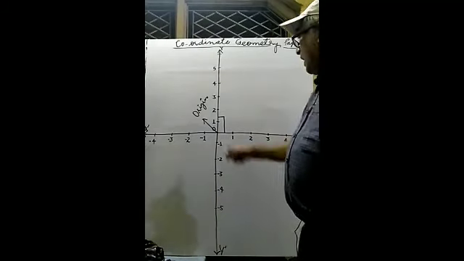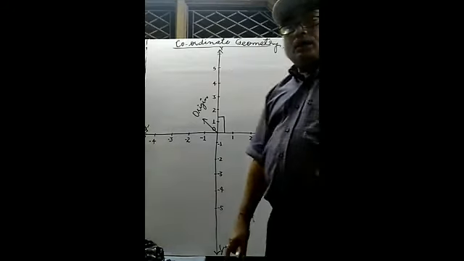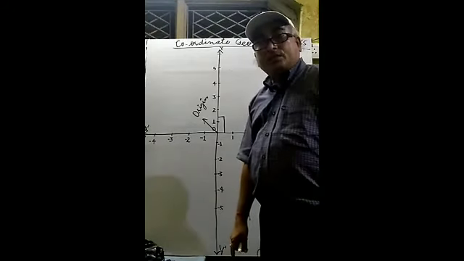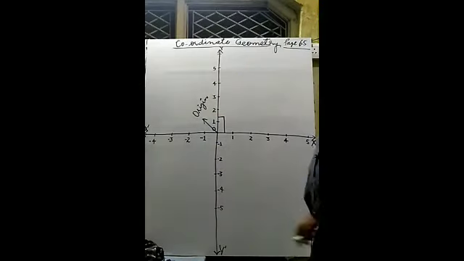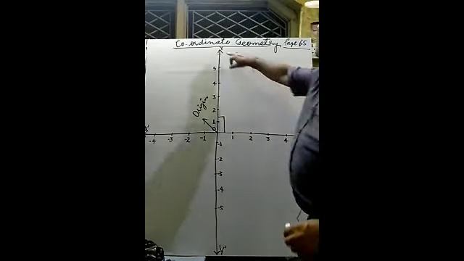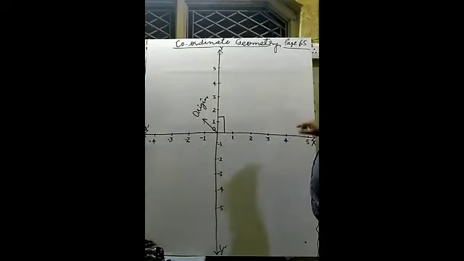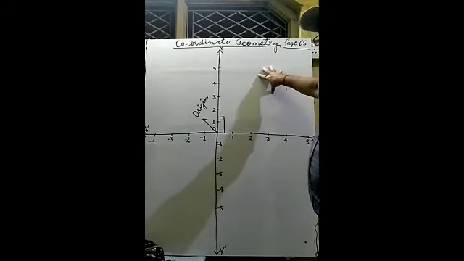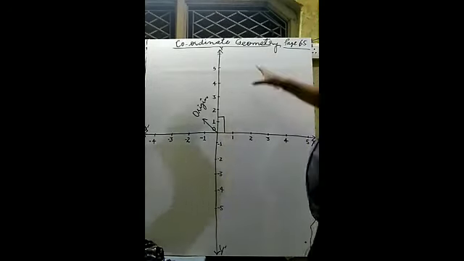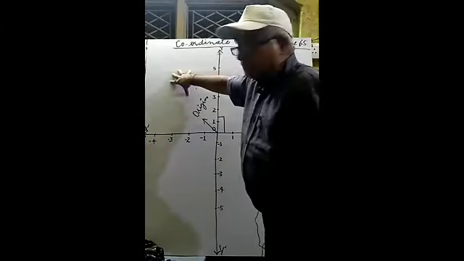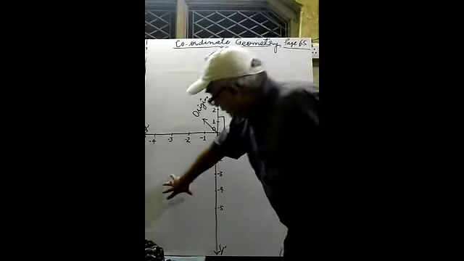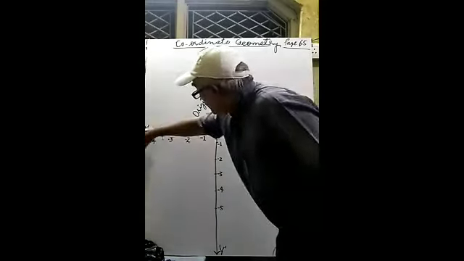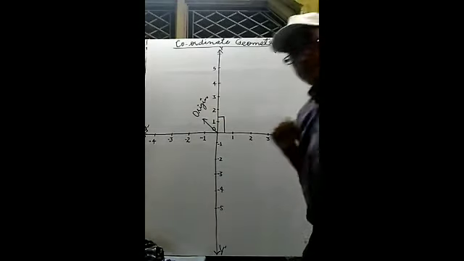Now after drawing these axes of reference, this surface is divided into four parts. One part is between this one and this one. Second part is here, bounded by this one and this one. Third part is here, bounded by this one and this one.